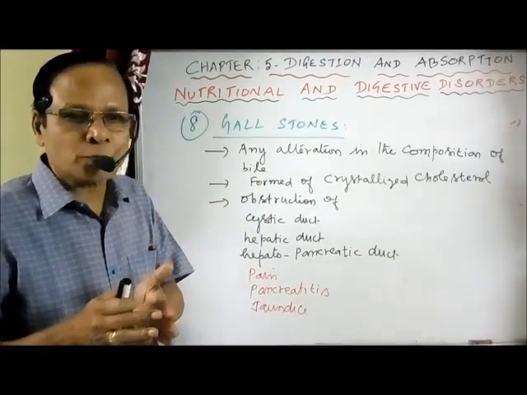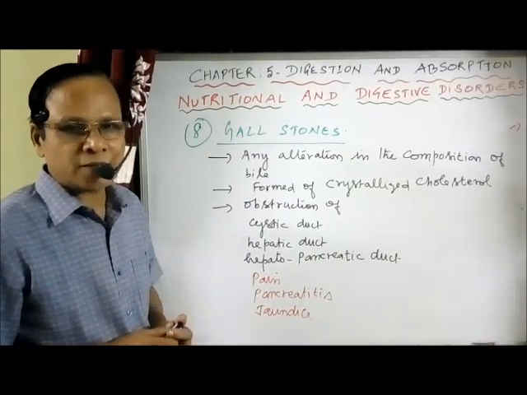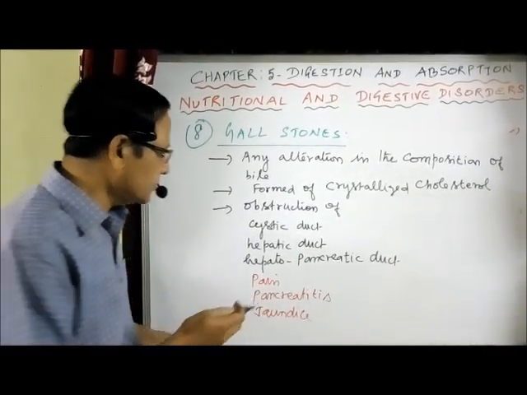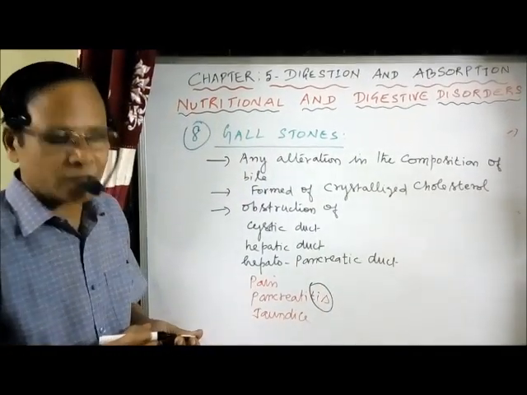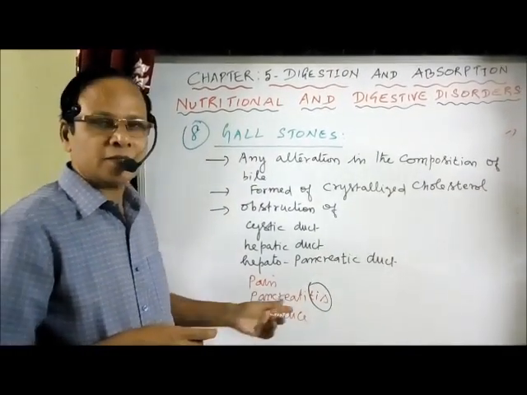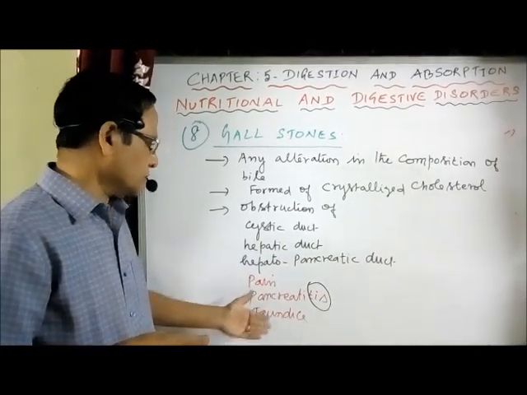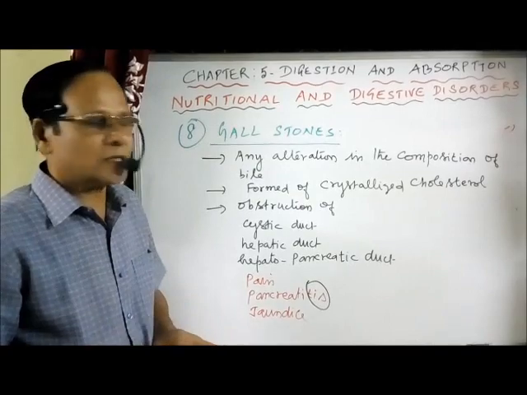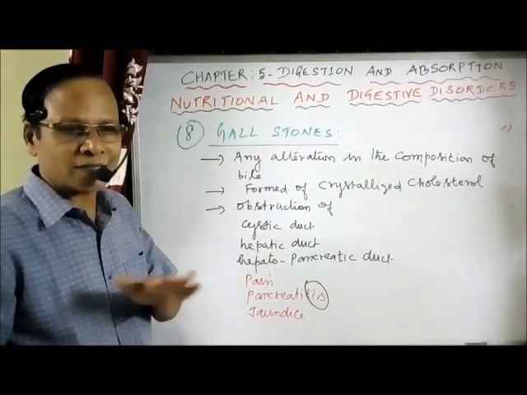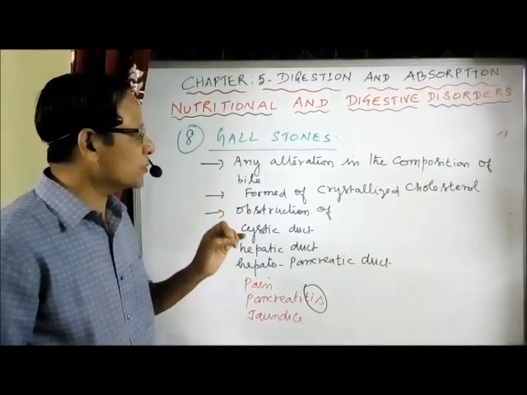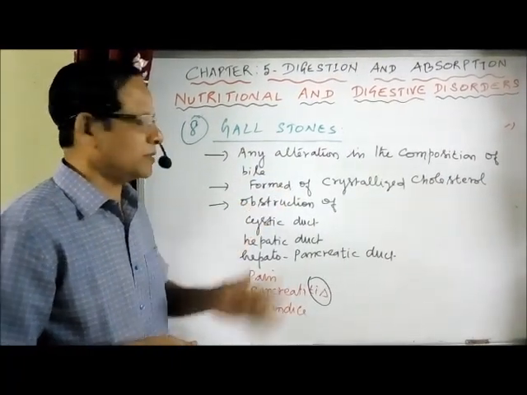The person feels pain. Then pancreatitis. Pancreatitis means, as I mentioned already, any word ending with itis is referring to the inflammation of that organ. So pancreatitis means the inflammation of the pancreas. Then also jaundice. One of the reasons for the development of jaundice is also the formation of gallstones. Okay, it's not a sandy stone but formed of cholesterol plus calcium along with other minerals.